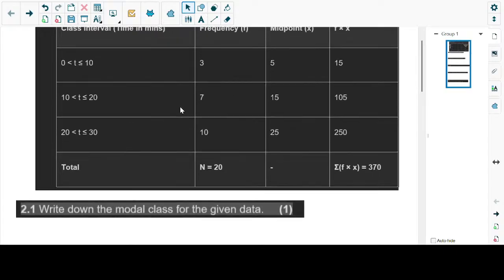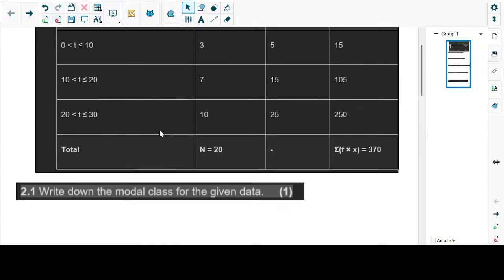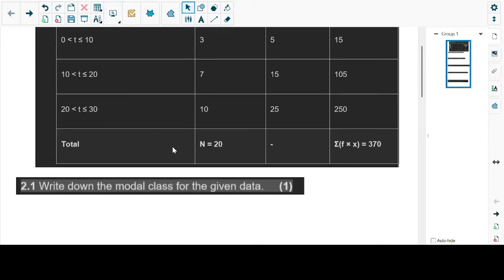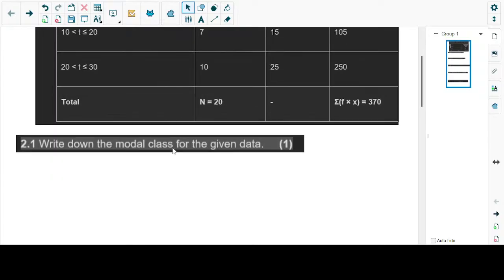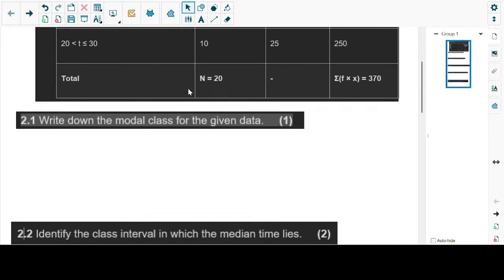Now, what we need to understand in grade 10 is that if we're going to be calculating the mean, they can give us the following table and ask us to fill it in. But we're also going to show you how to use a calculator if you want to check if your answer is correct. So let's take us through the question. First question says you should write the modal class for the given data.